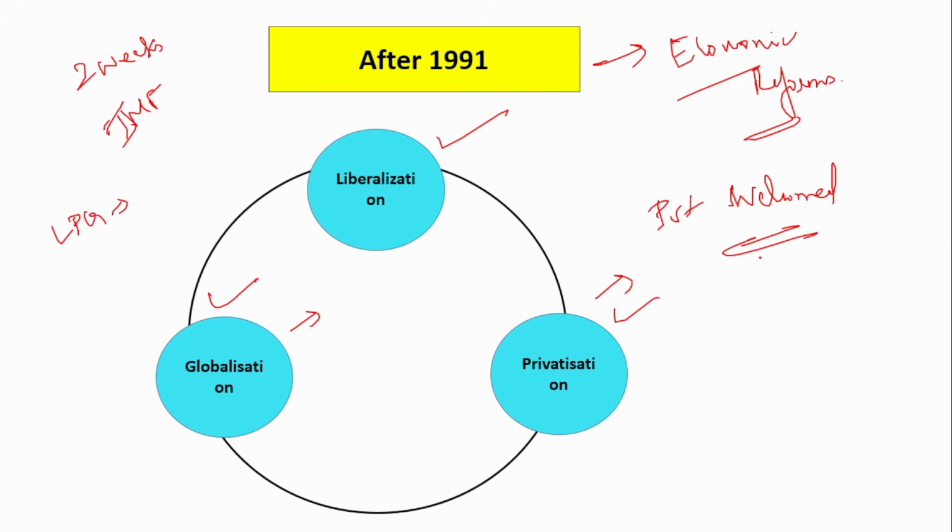Many private sector banks started to open their base in India, and also there was a limit on foreign direct investment in the banks. That cap was increased to 74%. FDI, foreign direct investment, was increased to 74% so that foreign investors can come and invest money in our banking system.